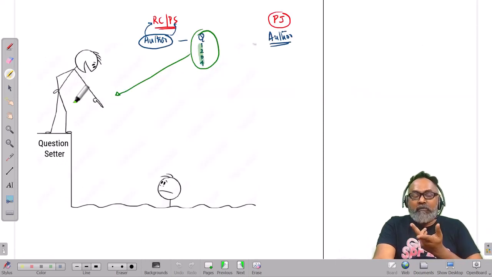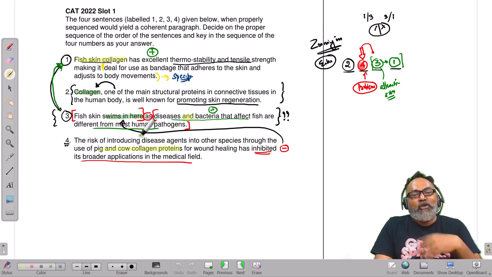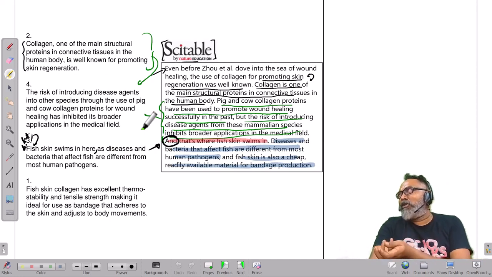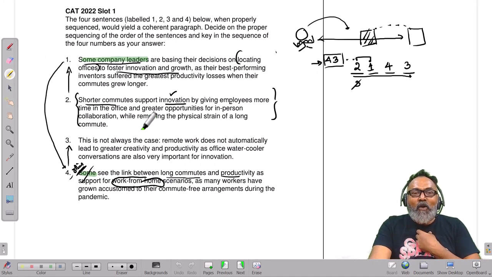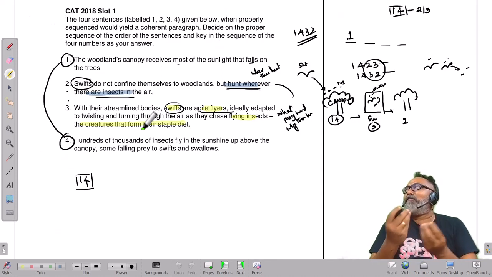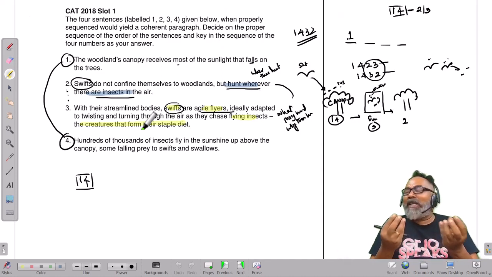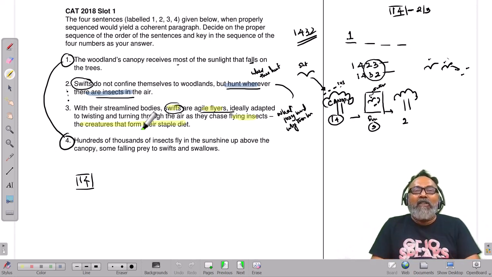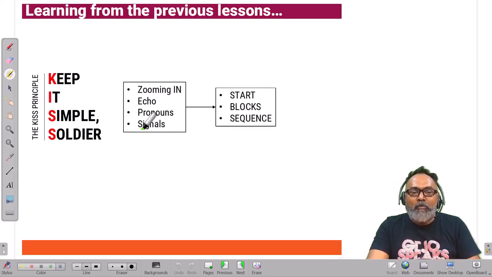Sometimes they goof up. All we needed is one comma. It's not that without the comma I think we can't figure this out. All we needed is to make the sentence a little more cohesive. All you have to do is to ensure that there are no two very different options. It should not be that two things seem very logical and I cannot figure out which is more logical. Don't do that. We can say all that, but these things are very, very rare. If it happens to you, it's going to happen for everyone. You just take a bet, right, and keep it simple. Keep it simple, soldier.